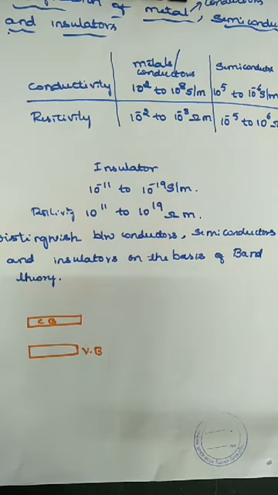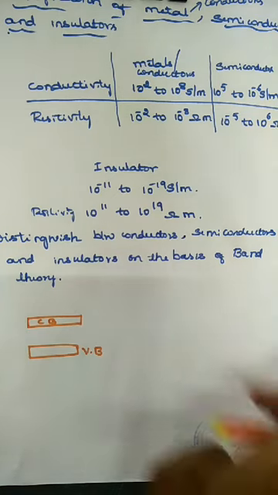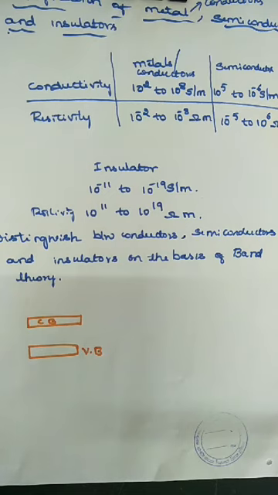That gap is nothing but the energy gap. The valence band consists of valence electrons and the conduction band consists of conduction or free electrons. On the basis of band theory, using the band gap we distinguish whether it is a conductor, semiconductor or insulator.